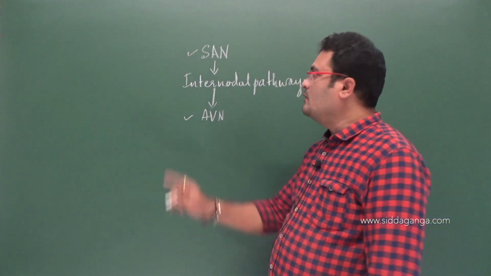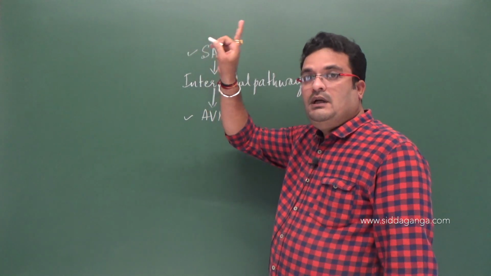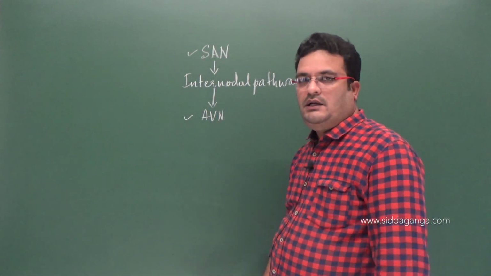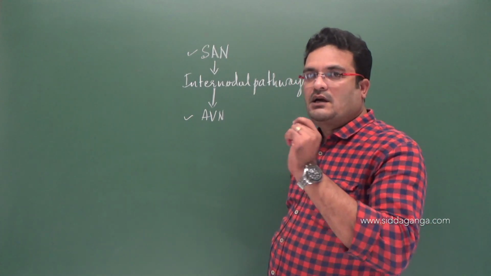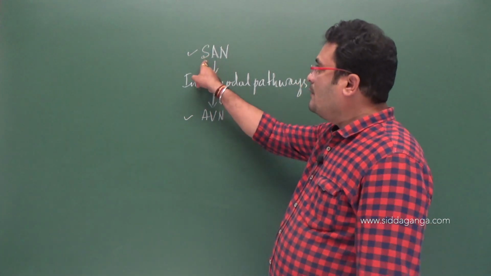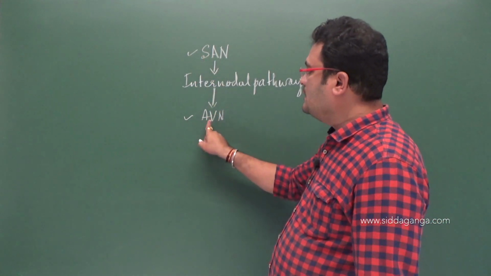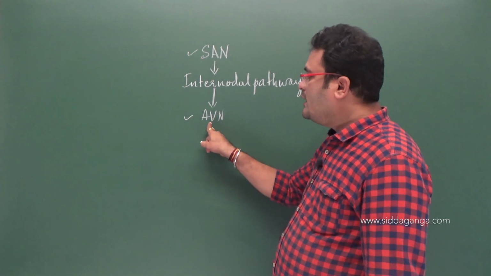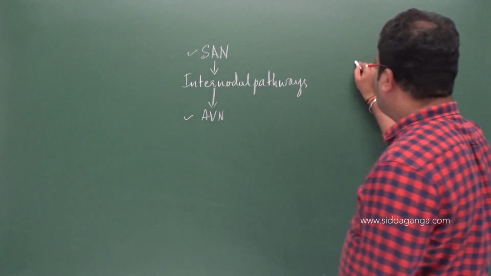the atrioventricular node. This one is present at the upper right corner of the right atrium, and this one is the lower left corner of the right atrium.